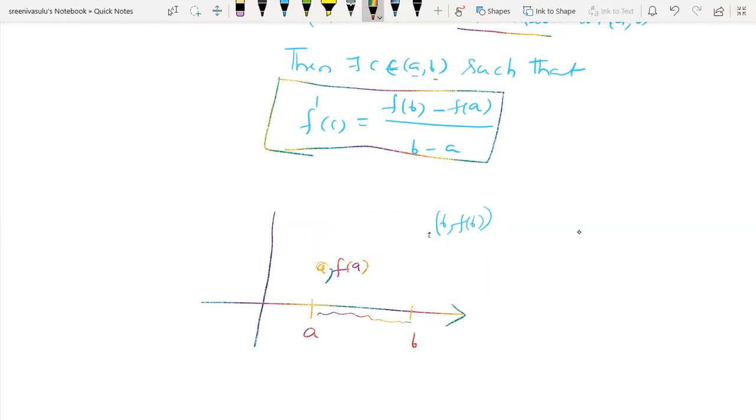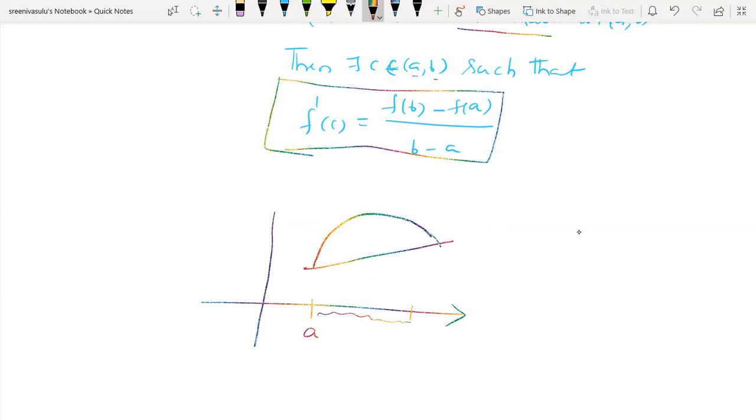One more time, I'm drawing properly. Suppose this is a curve. This line is the chord.